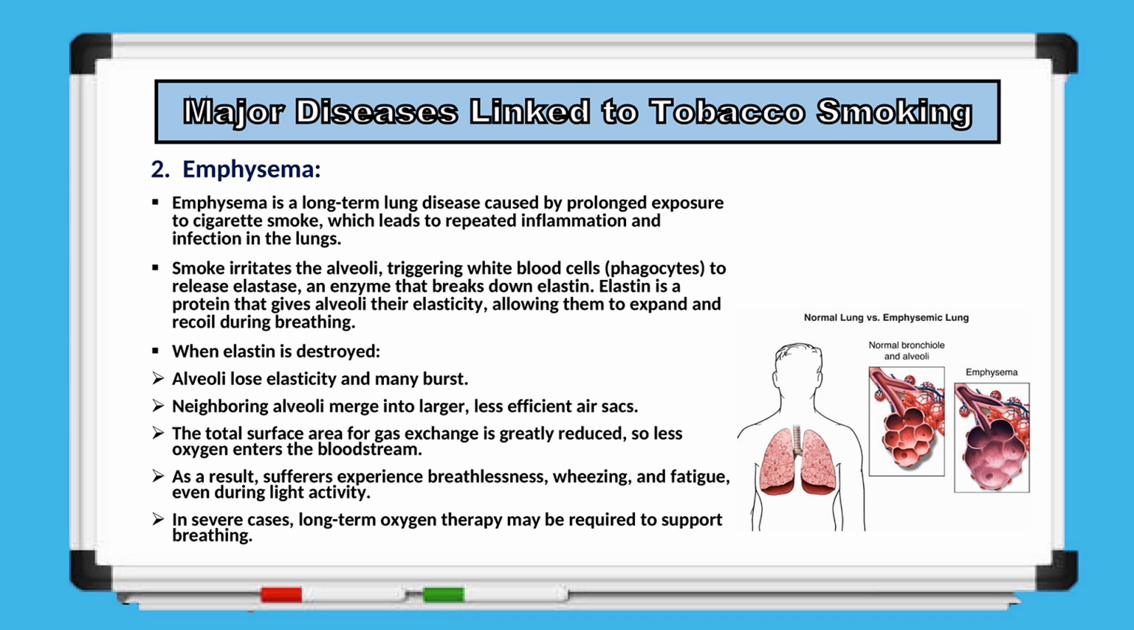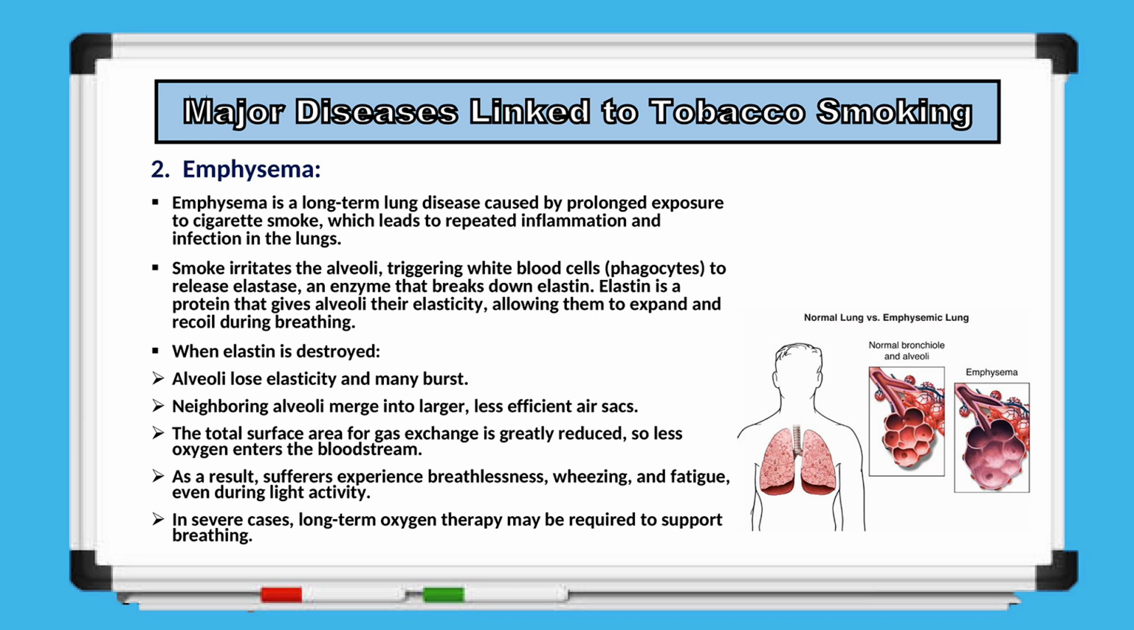recoil during exhalation. When elastin is destroyed, the alveoli lose their elasticity and many of them rupture. Nearby alveoli then join together, forming larger but less efficient air spaces. As a result, the total surface area available for gas exchange is greatly reduced, meaning less oxygen can enter the bloodstream. Because of this reduced oxygen intake, individuals with emphysema experience shortness of breath, wheezing, and extreme tiredness, even during mild physical activity. In severe cases, long-term oxygen therapy may be required to help support breathing.